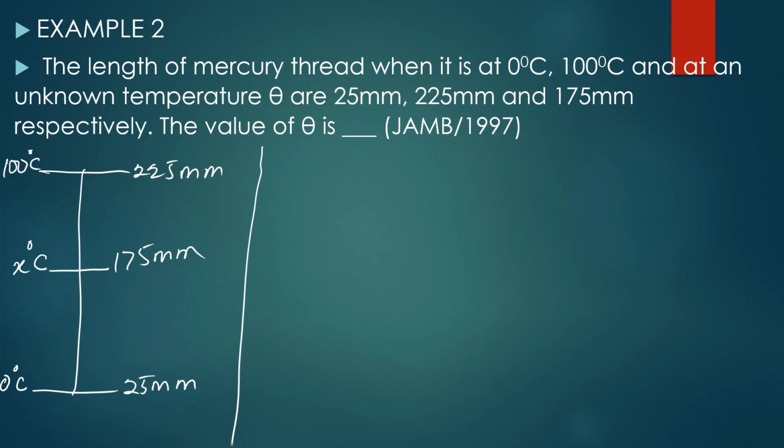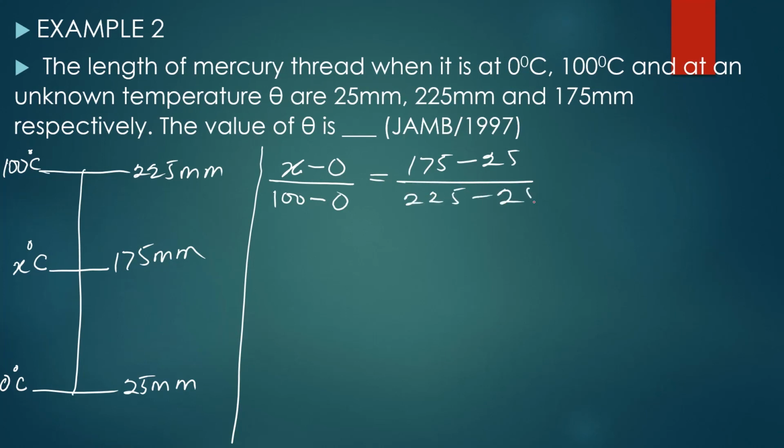That is, we have the temperature at that unknown point minus lower, over 100 minus lower. 100 is the upper, remember, equals what is the length at that point? 175 minus 25 over the length at 100, which is 225 minus 25, right? So that will give you the length at that unknown temperature minus the length at the lower, over the length at 100 minus the length at lower, right? And that gives you what? X over 100 equals 175 minus 25, which gives you 150 over 200.